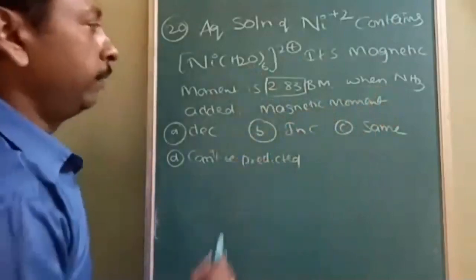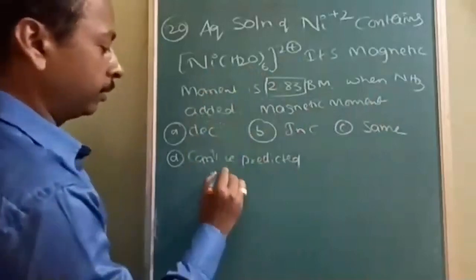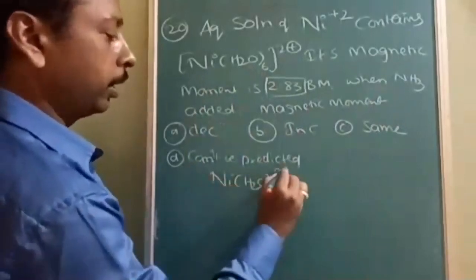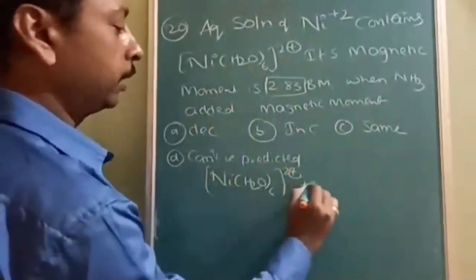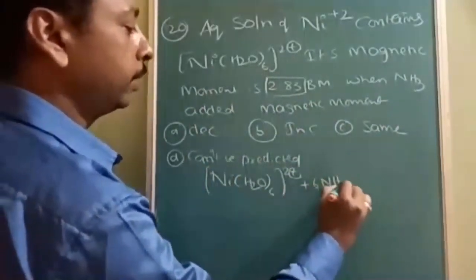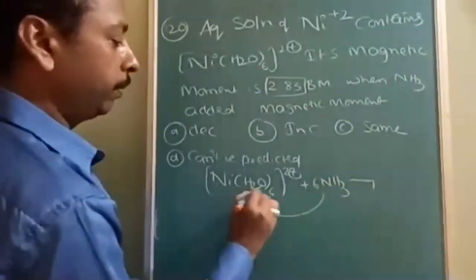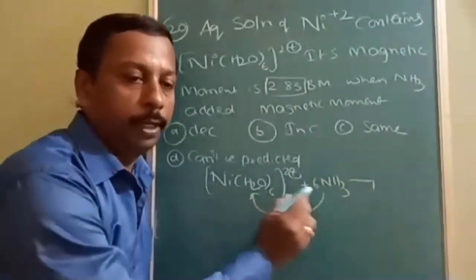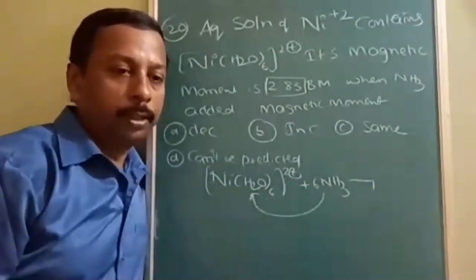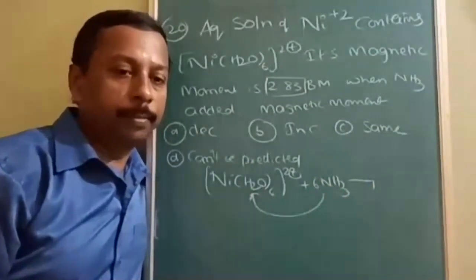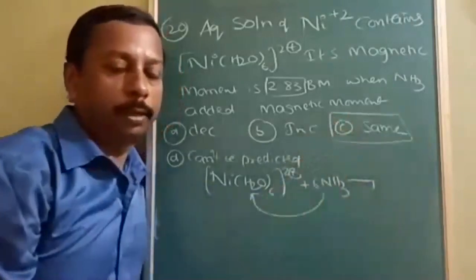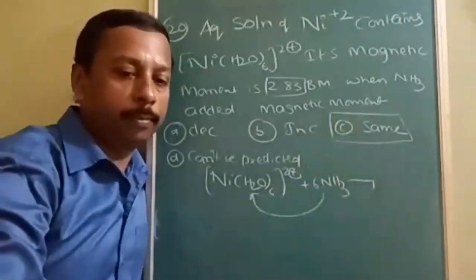So simply it will be a displacement reaction. [Ni(H2O)6] plus 6 moles of NH3. So NH3 is going to replace the water. Both are weak field ligands only. So there is no difference in the magnetic moment. The magnetic moment remains the same. Is it understood?